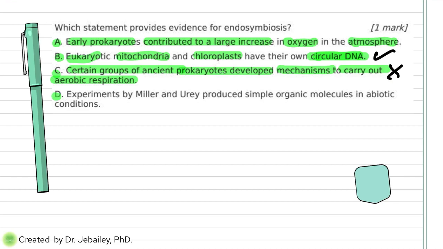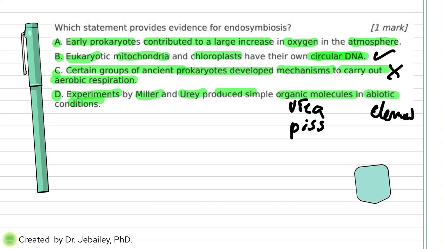The last one, the experiments of Miller and Urey produced simple organic molecules from abiotic conditions. This is talking about something else: making organic molecules from inorganic material. This has nothing to do with endosymbiosis, so this experiment is not related. The only option you have here is B.